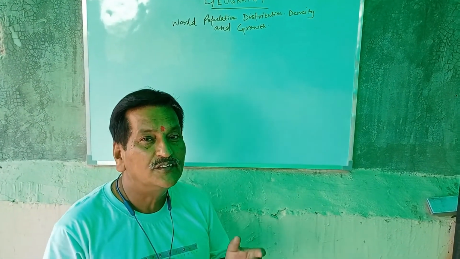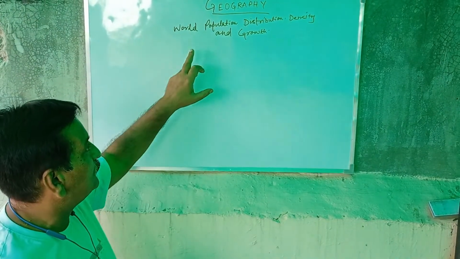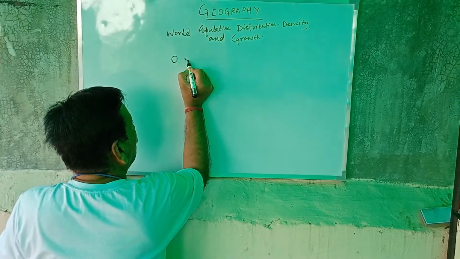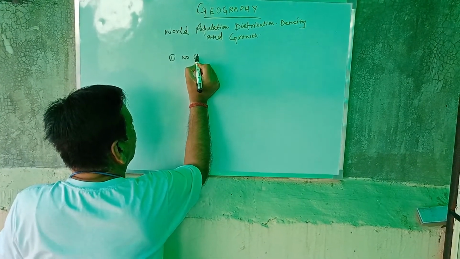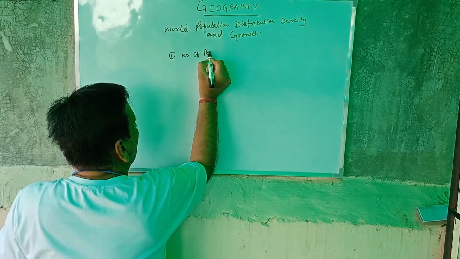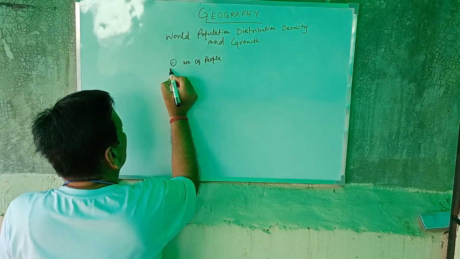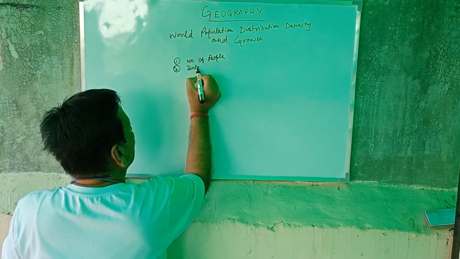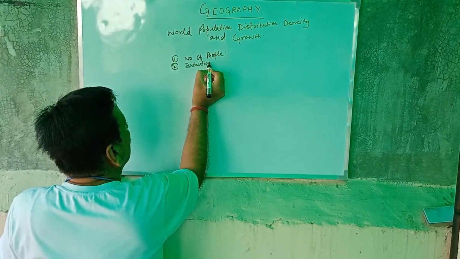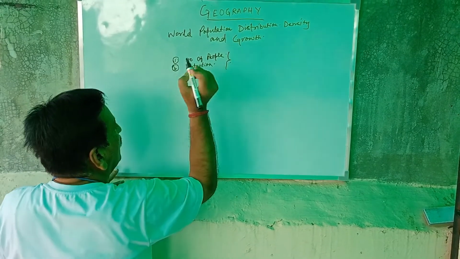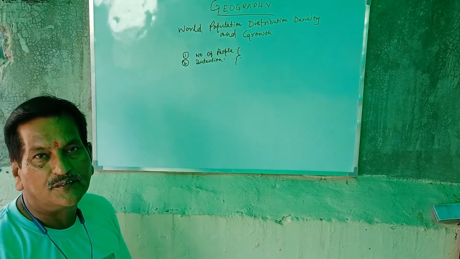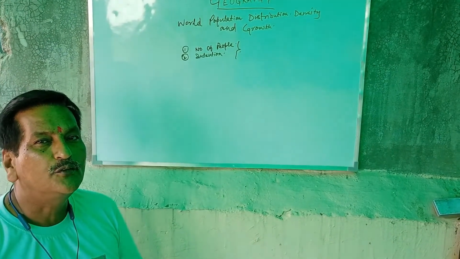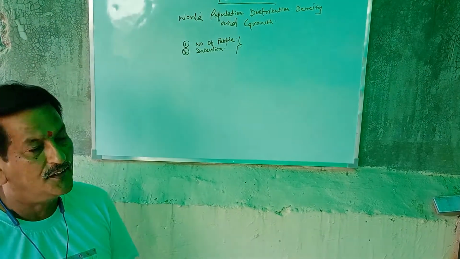For population, two things should be there. Number one is number of people, and number two is intention. These two things are very essential for population, and it is different from crowd because crowd has no intention. Clear?